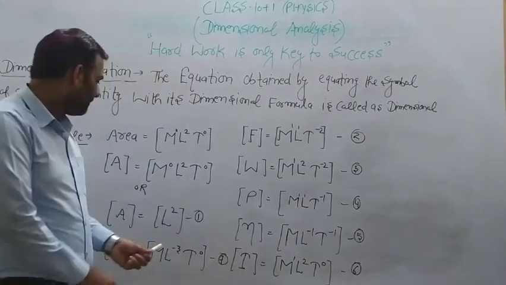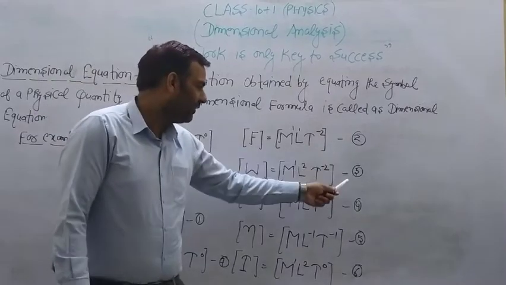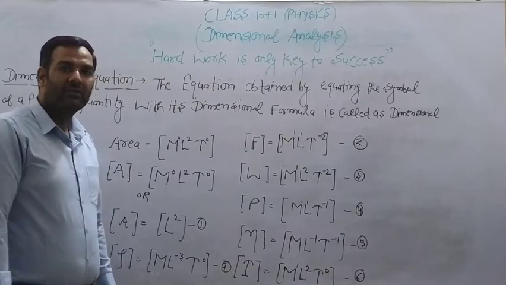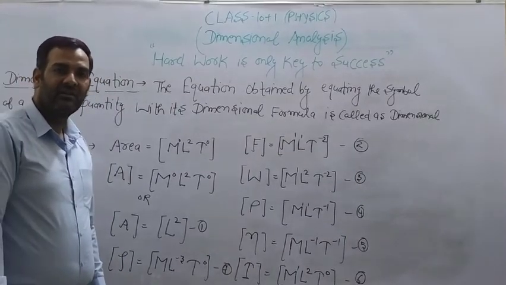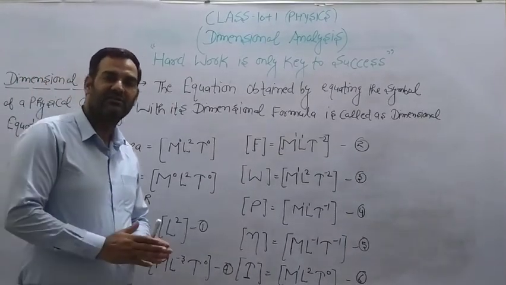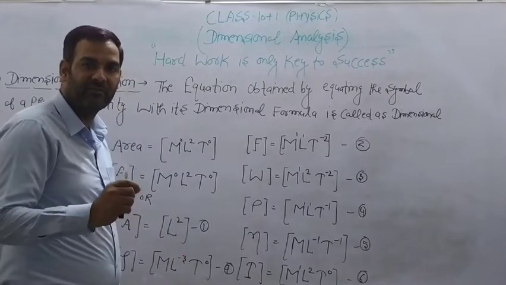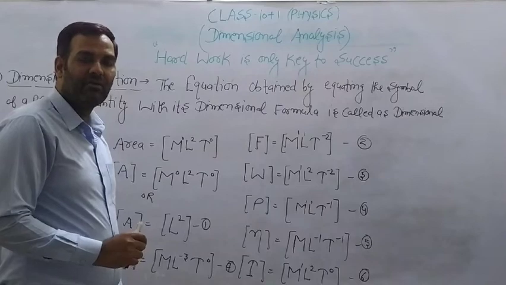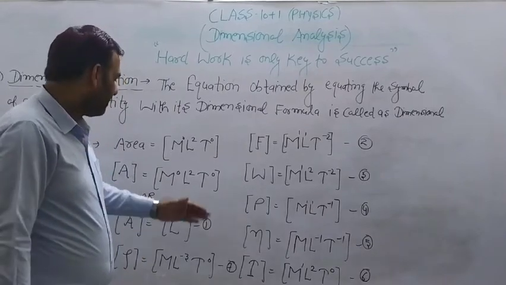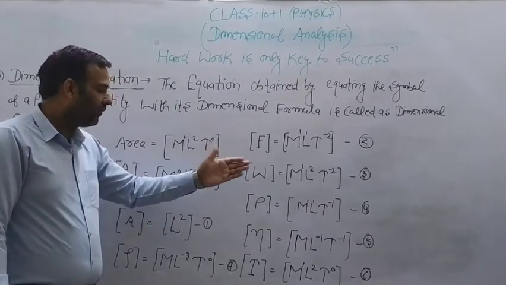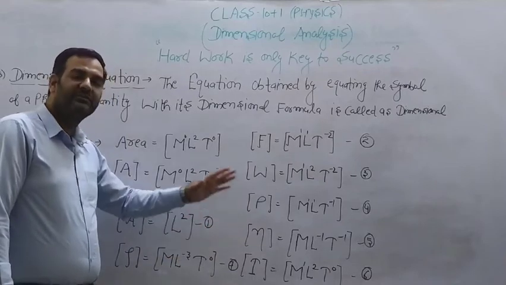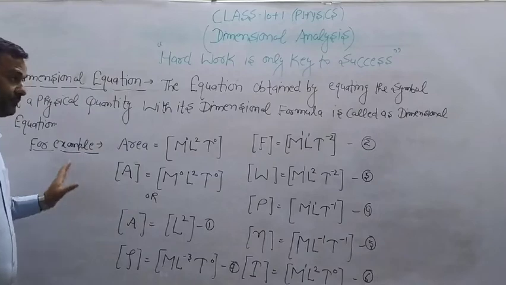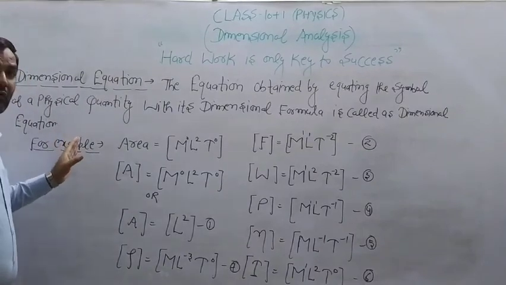So equations 1, 2, 3, 4, 5, 6, 7, all these represent the dimensional equation. So what is a dimensional equation? Whenever the symbol of a physical quantity is equated with its dimensional formula, we get a dimensional equation. Equations 1 to 7 all represent dimensional equations. Clear? Now let's come to the next topic, the principle of homogeneity.